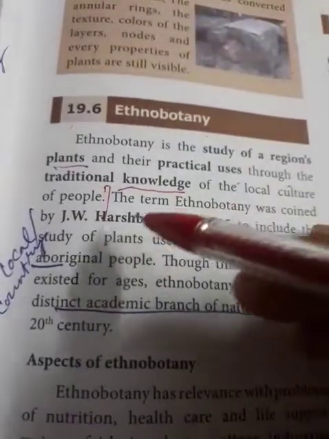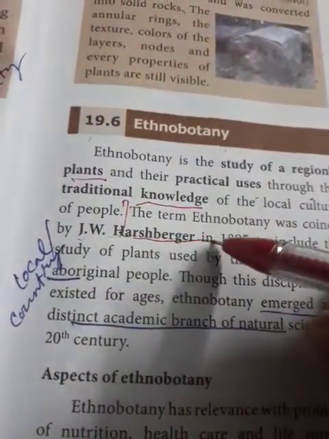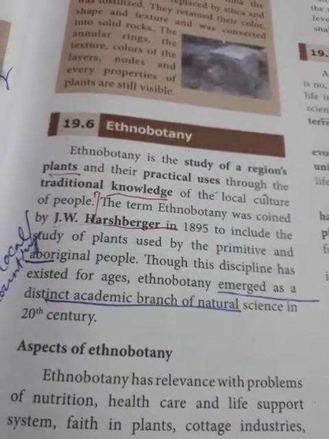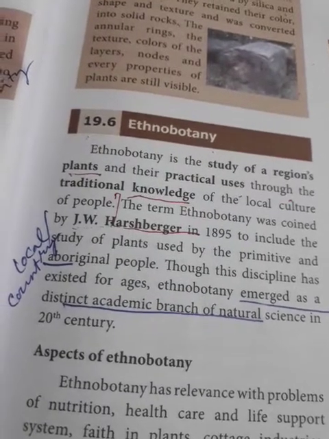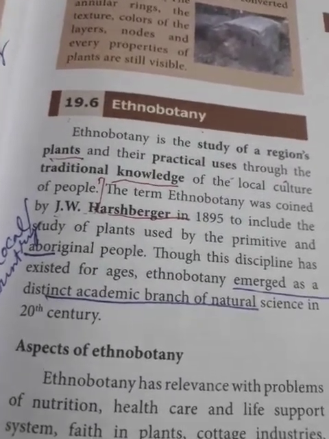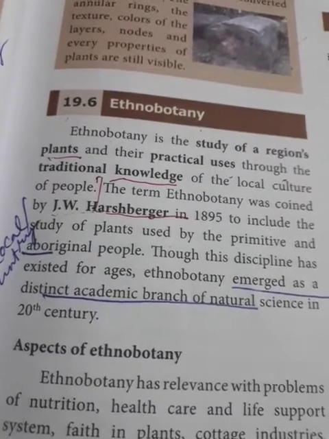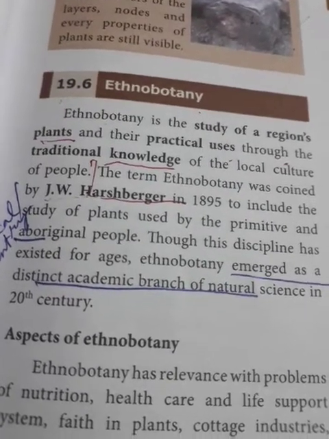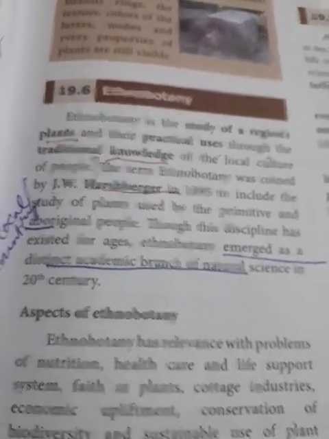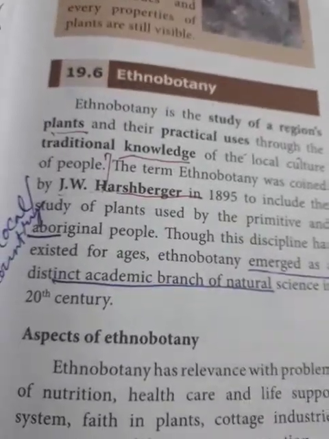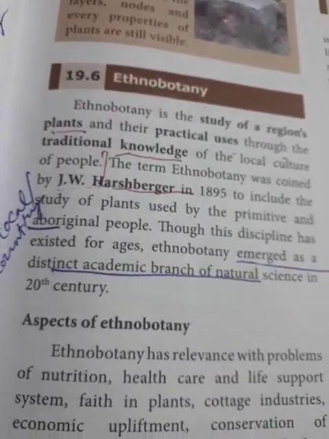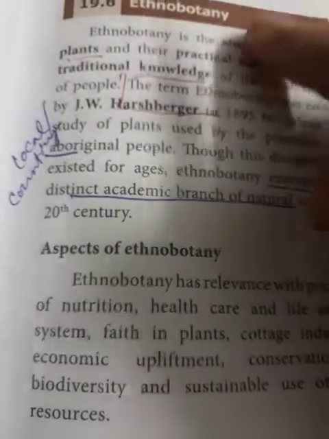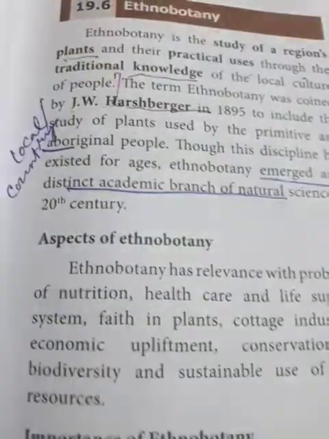The term ethnobotany was coined by J.W. Harshberger, 1 mark question, in 1895, to include the study of plants used by the primitive and aboriginal people, local people. Though this discipline has existed for ages, ethnobotany emerged as a distinct academic branch, and now it is a very popular branch in the 20th century, that means present day. It is a very interesting branch of biology which deals with plants and their uses. Aspects of ethnobotany: 2 marks question, 1 mark question. Definition, 2 marks. Who coined the term.